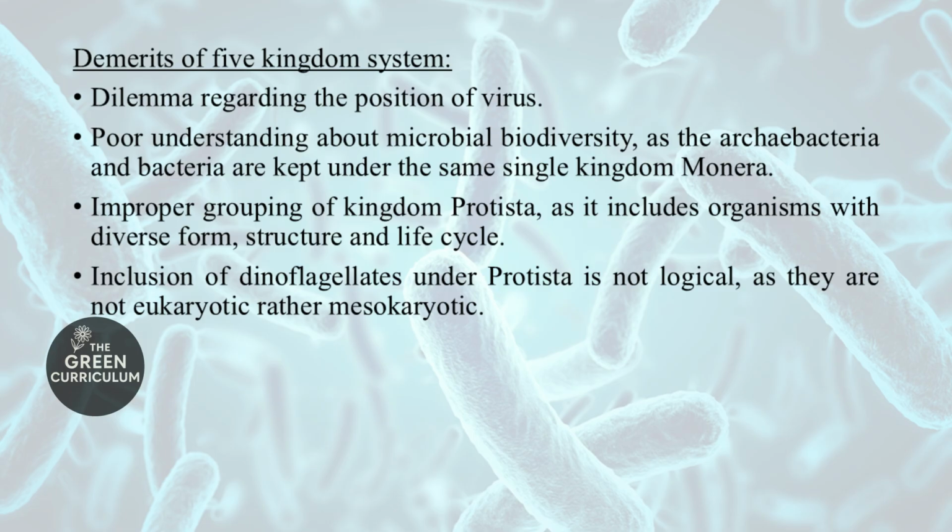They are unicellular organisms and they lack cell wall. So at cellular level there is difference, but all these different types of organisms are placed together in kingdom Protista. And the dinoflagellates are not eukaryotic but mesokaryotic.